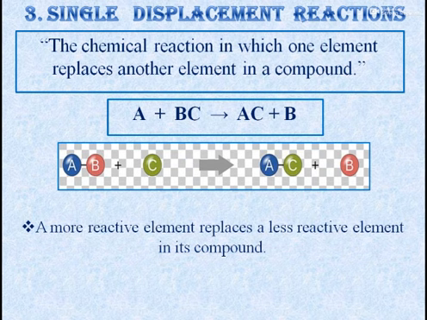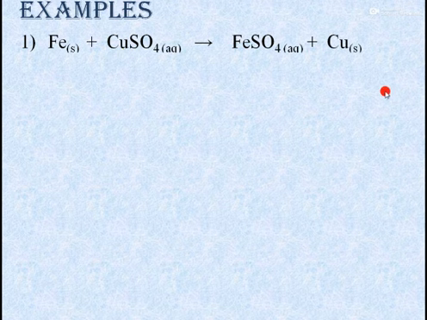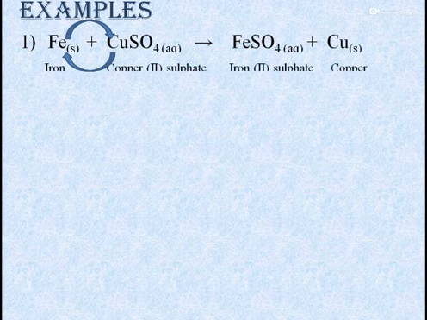It's important to remember here that only a more reactive element can replace a less reactive element in its compound. Let's understand it with the help of an example. The first example is the reaction of iron and copper 2 sulfate to form iron 2 sulfate and copper.